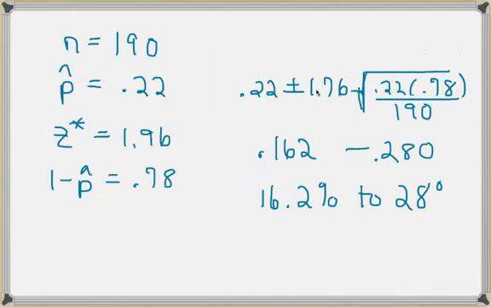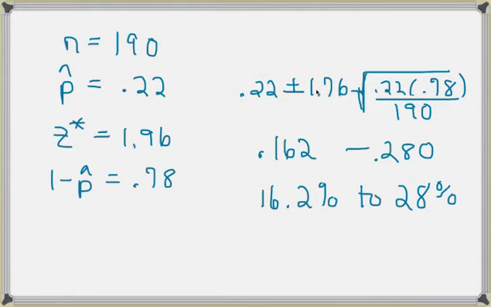The things that we know in this problem are the sample size is 190, the percentage of mislabeled packages was 0.22, our z-star is 1.96, and 1 minus p-hat is 0.78. When you put those into your confidence interval formula, you should have gotten 16.2% to 28%.